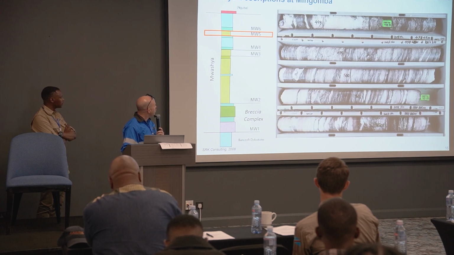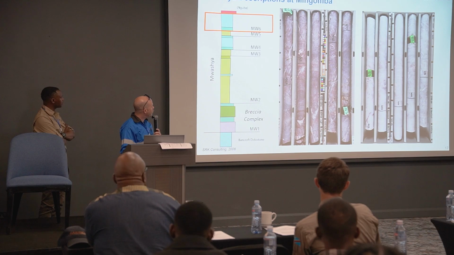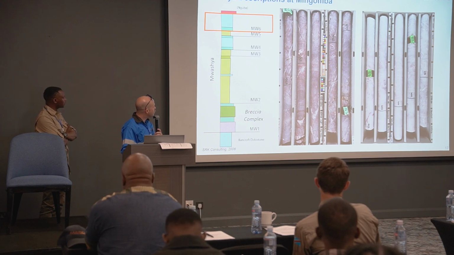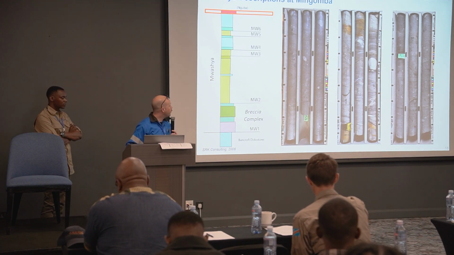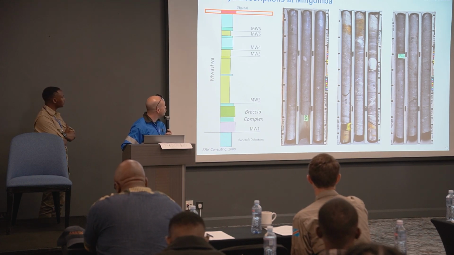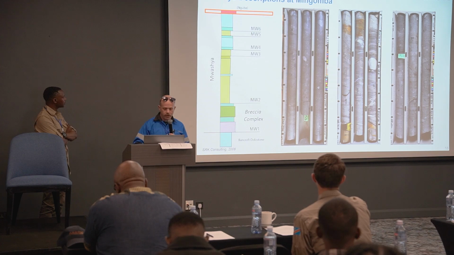And then at the top of the sequence was, again, some more evaporitic rocks, and then a thick carbonate that was pinkish or reddish, and before we got to the grand conglomerate diamictite, which I've shown a couple of pictures of, which was not always present, but it was present in the holes to the north.